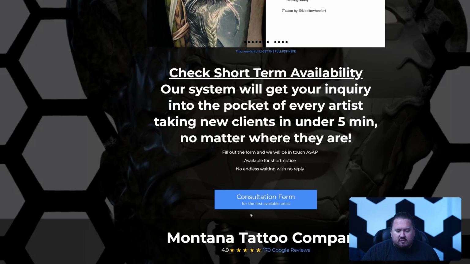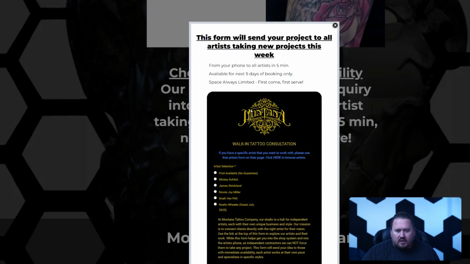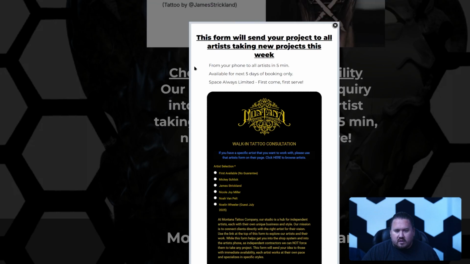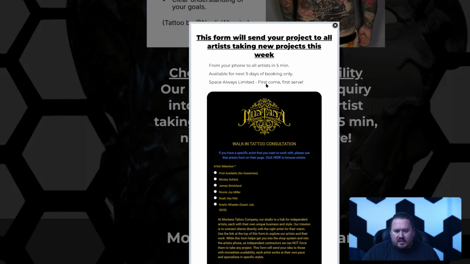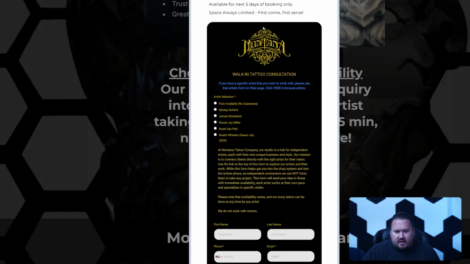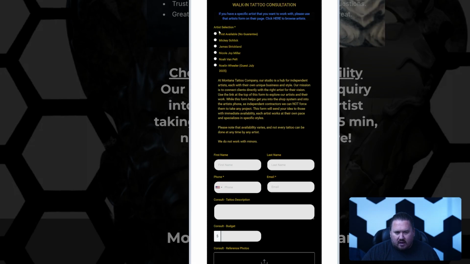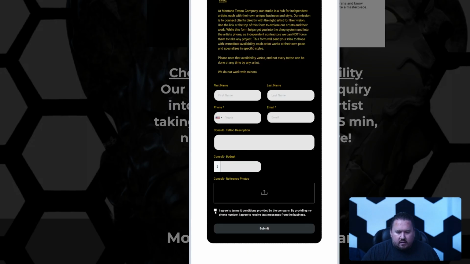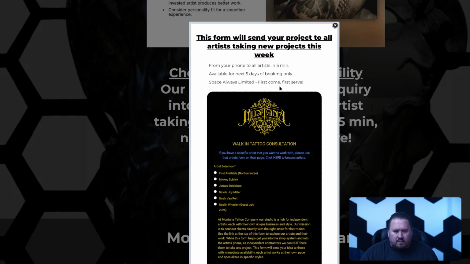Down here at this big huge blue button, we have our consultation form, and it tells you clearly, this form will send your projects to all artists taking new projects this week. From your phone to all artists in 5 minutes, available for the next 5 days of booking only. Space is always limited, first come, first serve. And then here's our form. The form has options to pick the artist. I need to change what this says here and add 1 person. And then agree to the terms that we can write you back, and all the basic other stuff.